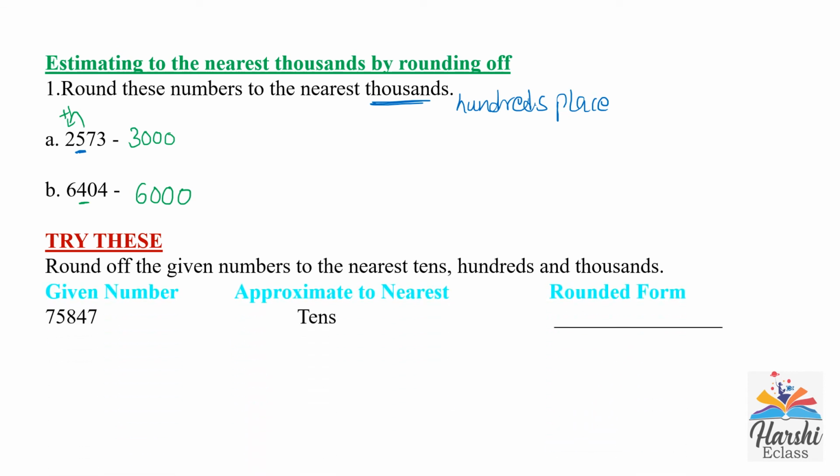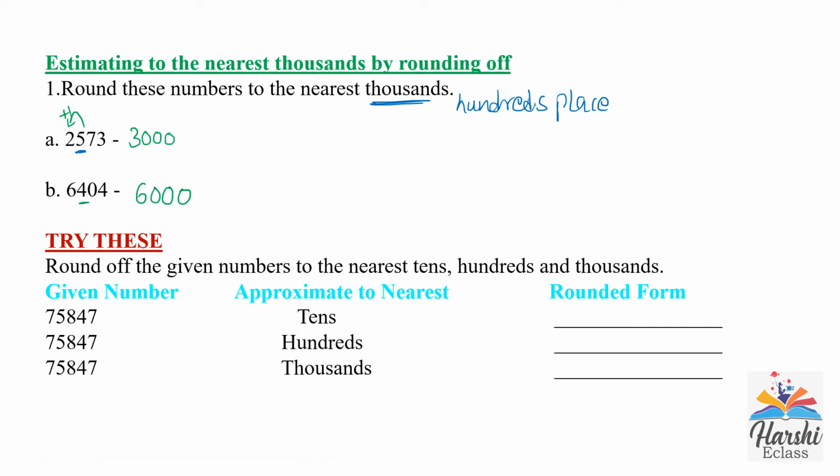Here there is one number, 75,847. We need to round off this number to its nearest tens, hundreds, thousands and 10,000s. We are taking only one number to round off.